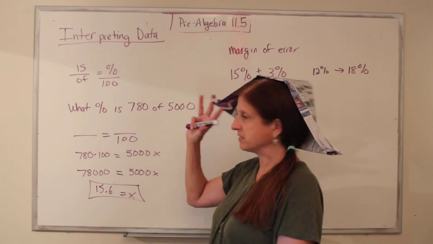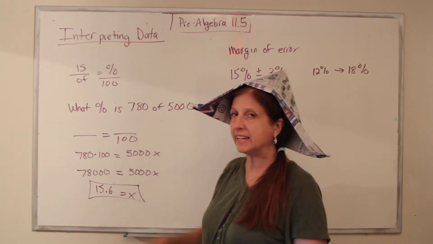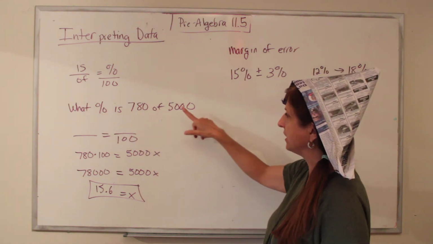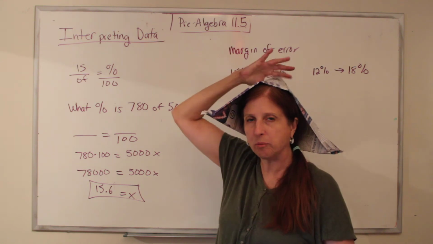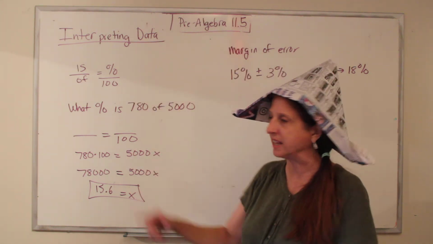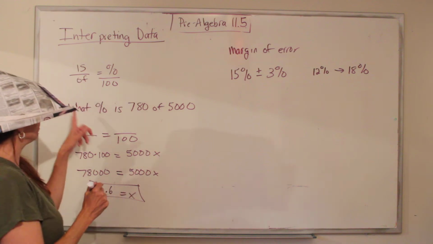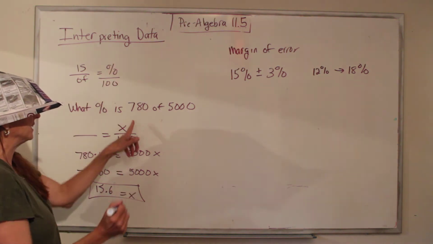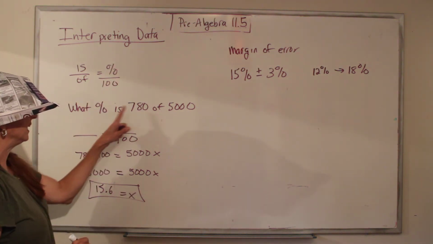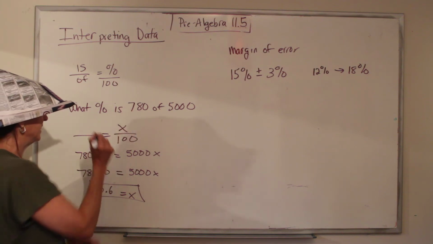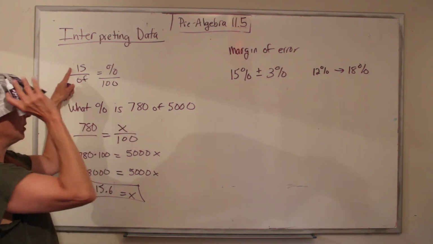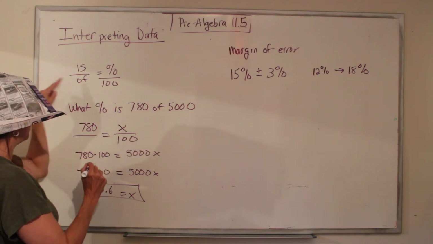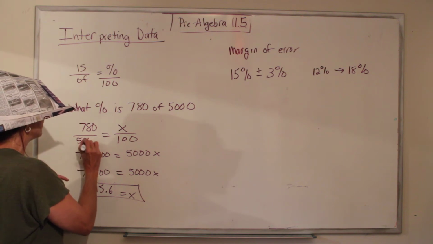They called 5,000 houses and 780 said that they were watching a program. So we want to know what percent is 780 of 5,000. Well, we use our formula. If you don't know how to do this, go back and watch that videotape on percents. But how you do it is, what is a question word and it goes with percent. So I know where percent goes is what I'm solving for. Is goes with 780, so I put it where is goes in my formula. Of goes with 5,000, so 5,000 goes where of is in my formula.